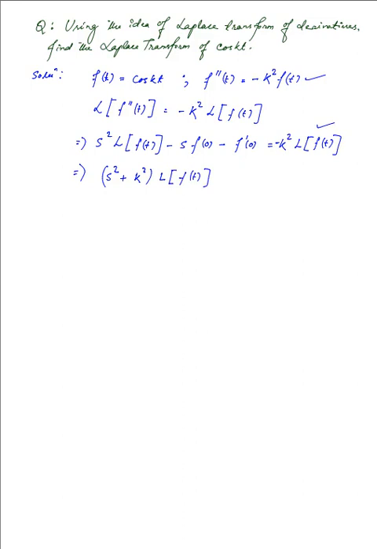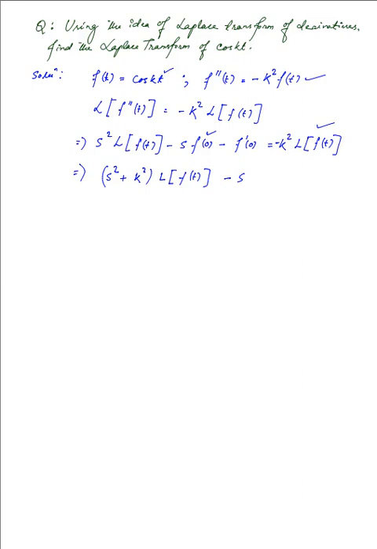And at t equal to 0, since f of t is cosine kt, f of 0 is cosine of 0, which is equal to 1. So this simply is minus s times 1.